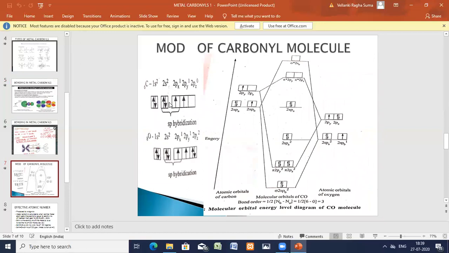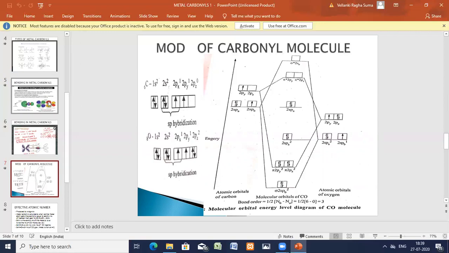With sp hybridization, these are left free. This one hybrid orbital forms the sigma bond. The unhybridized py will form one pi bond. And the pz two electrons are donated to the empty orbital and form the triple bond. So carbon triple bond oxygen is formed. Carbon monoxide is formed. It's very clear.